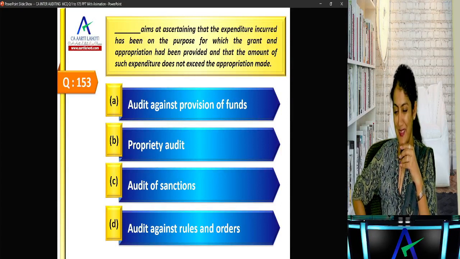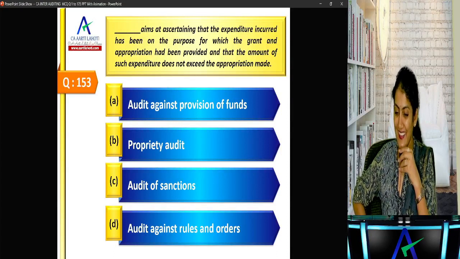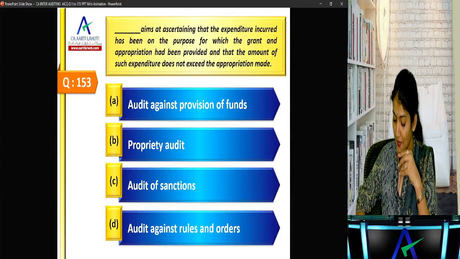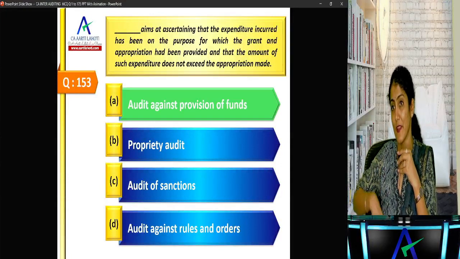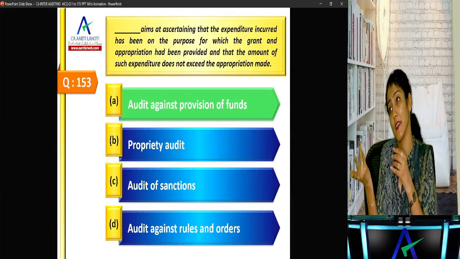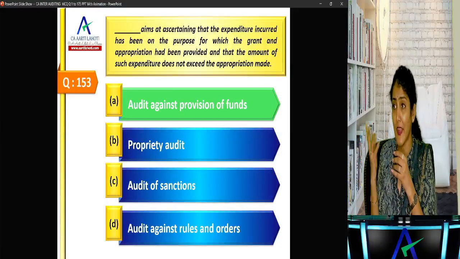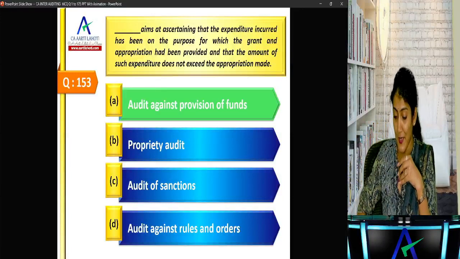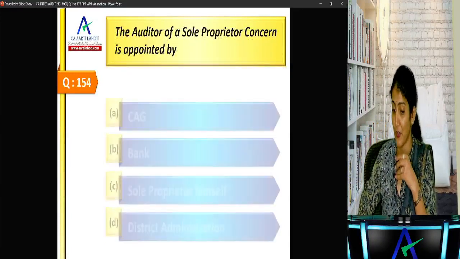Everybody will say one. Audit of sanction or propriety audit. Appropriation has been provided and the amount does not exceed the appropriation made. So that is audit against the provision of one. Sanction, there is no word sanction over there. Propriety, unnecessary irregular expenditure. Why did you say that? Absolutely wrong, right? If such type of question come and you do a mistake, not right, not fair.